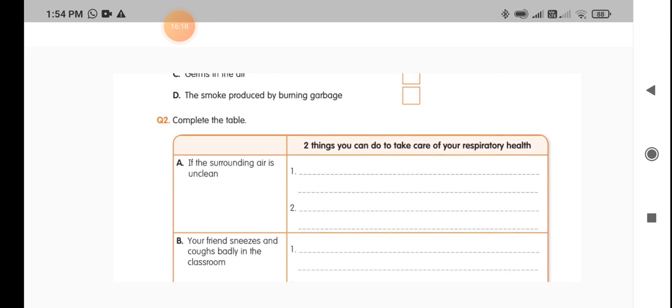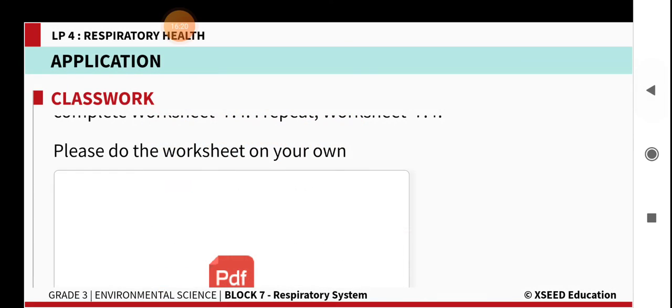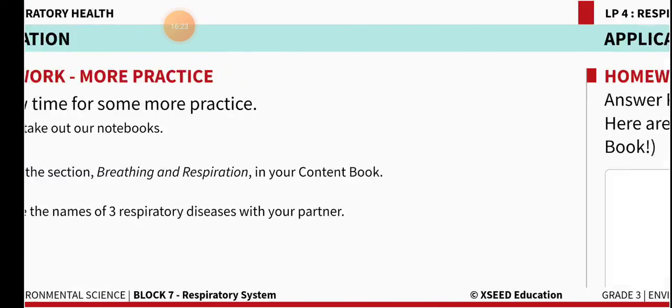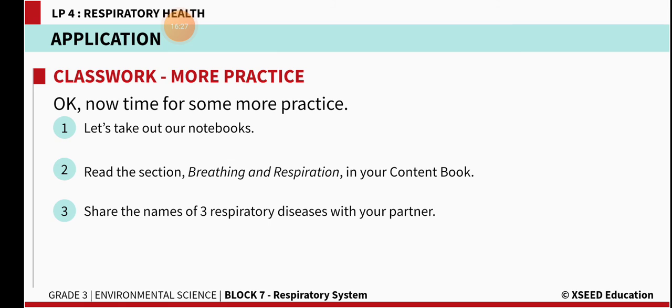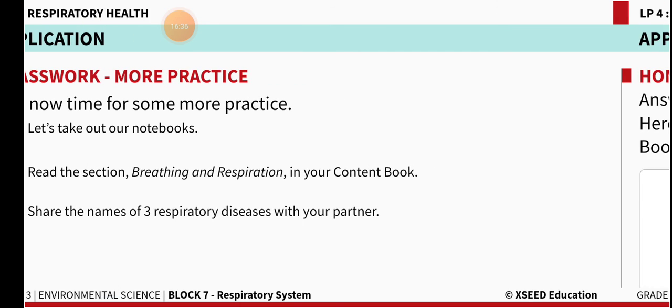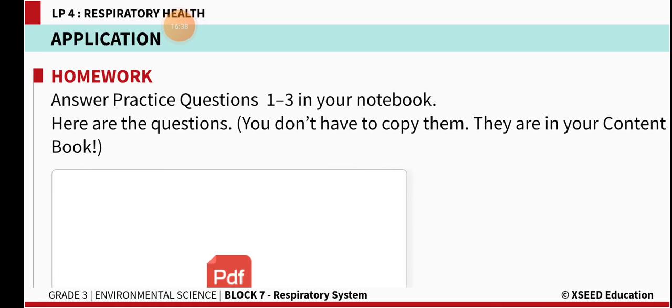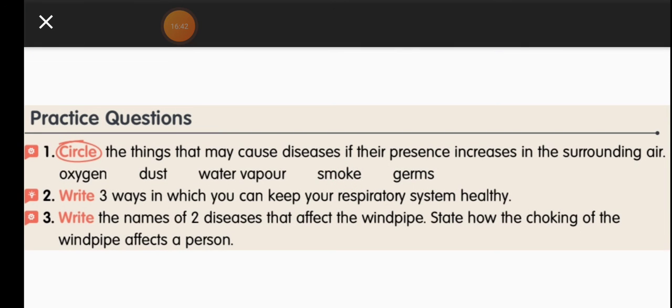So after completing this, nicely read the content book from page number 6. Page number 6 of the content book, read thoroughly and then try to write the answers which are given. Breathing and respiration in your content book, and also respiratory health. How to reduce the respiratory diseases. Read the content book thoroughly and then try to answer these questions.